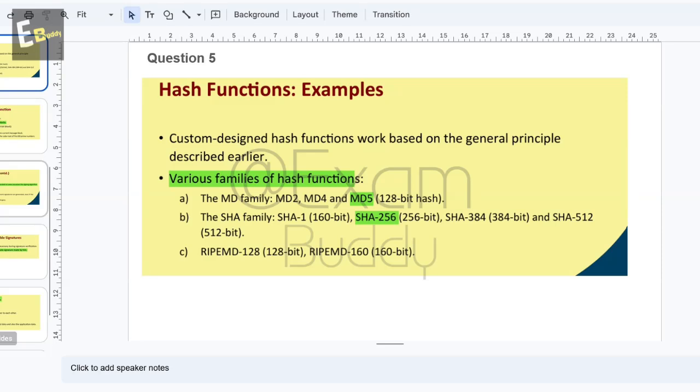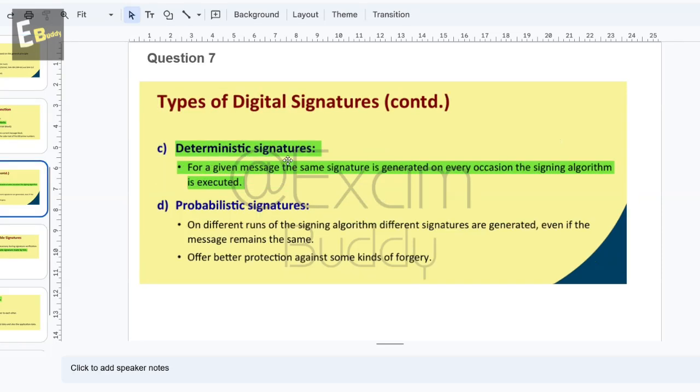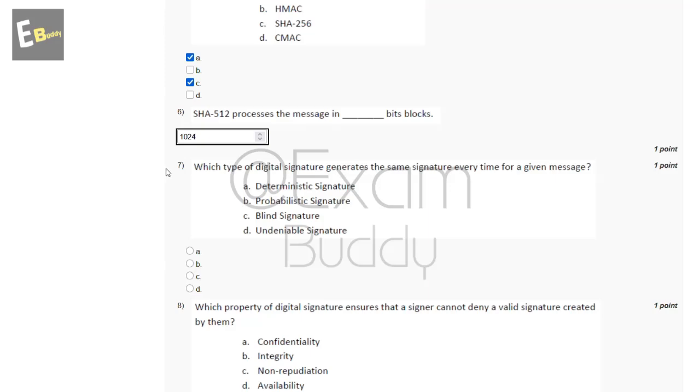So question 7, deterministic signatures. For a given message, the same signature is generated on every occasion the signing algorithm is executed. So the answer of our seventh question is A.